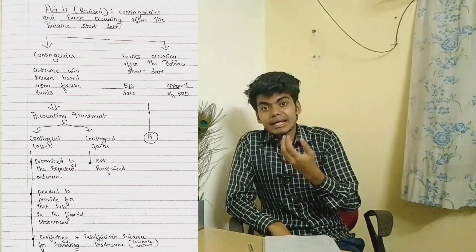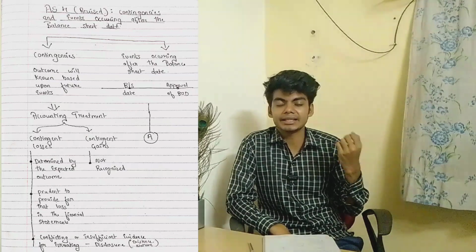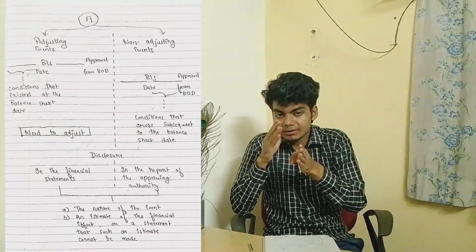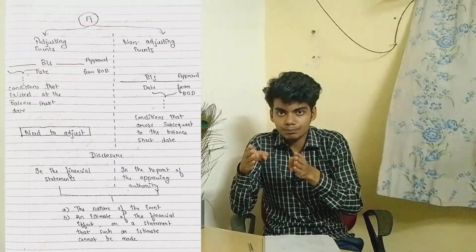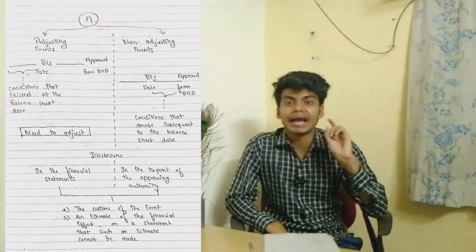But when there is some contingency, a condition which arose in that particular financial year, but the event took place after the balance sheet date and before the approval of the board of directors, then it is the right of the users of financial statements to get to know what the contingent event was that had occurred. So the event that took place after the balance sheet date but before the approval of the board of directors, where the condition arose before the balance sheet date, is known as an adjusting event.